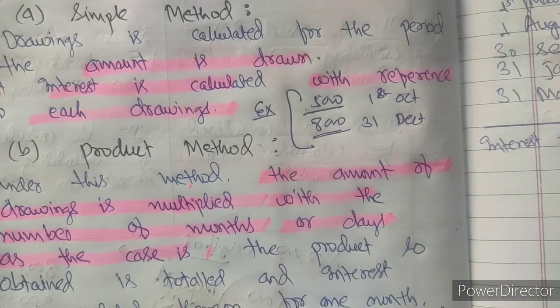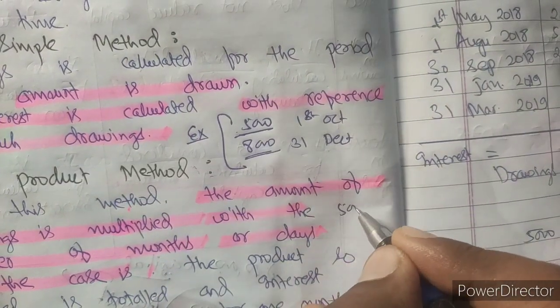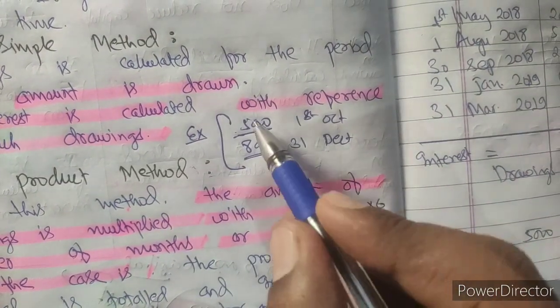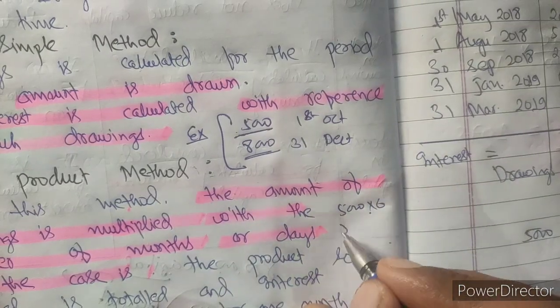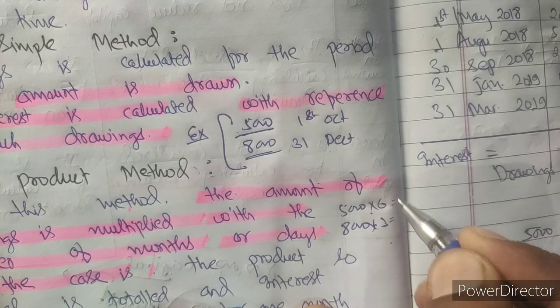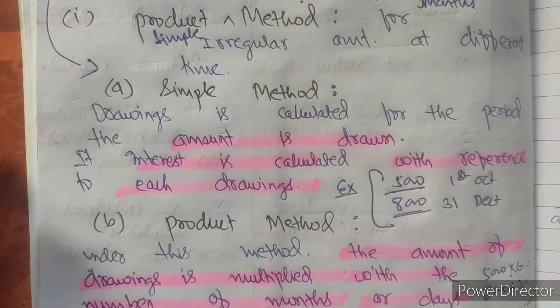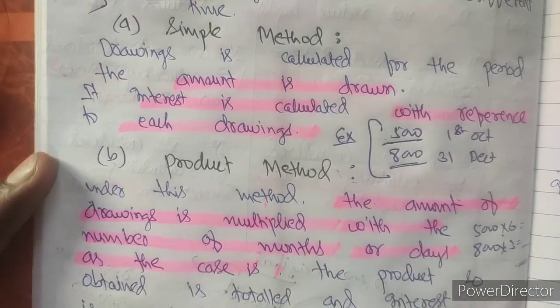So in the product method, what we will do over here: 5,000 into 6, because this 5,000 is used for 6 months, and 8,000 into 3, because this is used for 3 months, and the total of these multiplications will be the product. While we are doing the practical, it will be more clear to you.